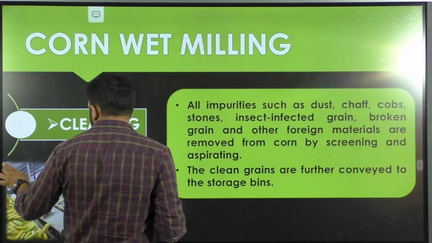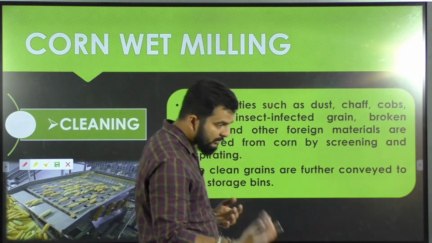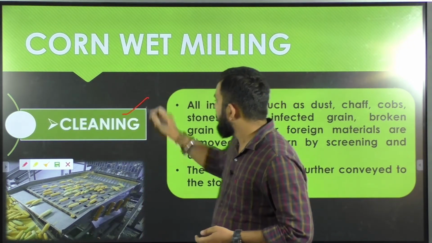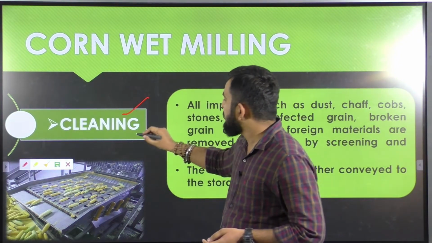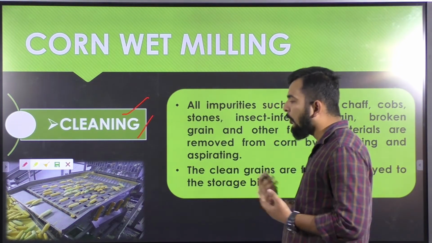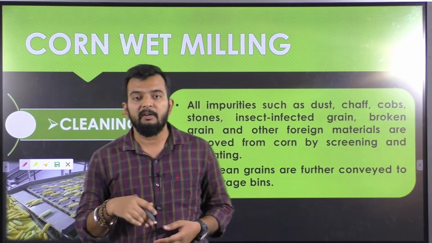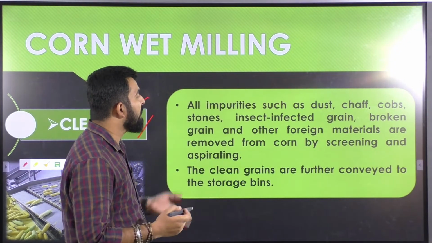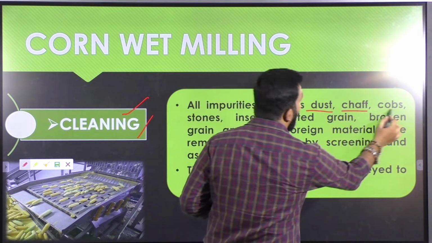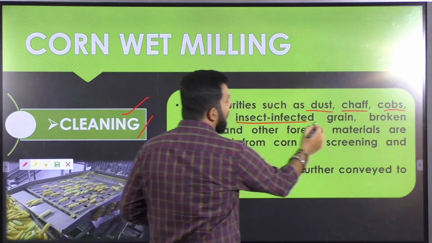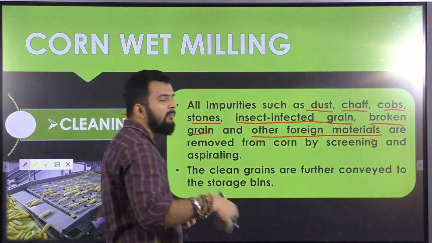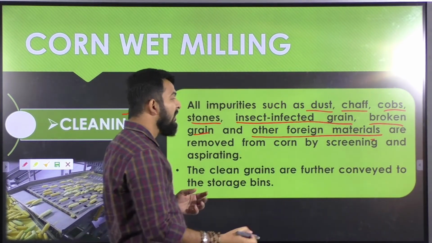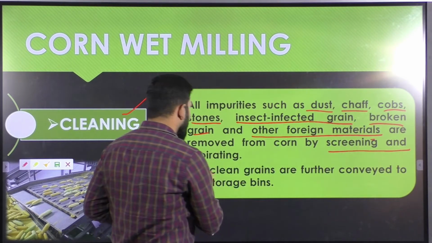As we have read already, the first step of any milling is cleaning. After separation of corn grains from the cob, the first step is cleaning. Under cleaning, all the impurities present from the agricultural feed will be removed, such as dust, chaff, cob, stones, insect infected grains, broken grains, and other foreign material. They can be removed from your corn grains by screening or aspiration.